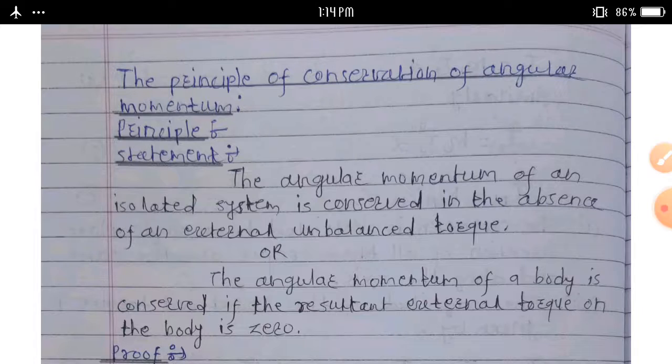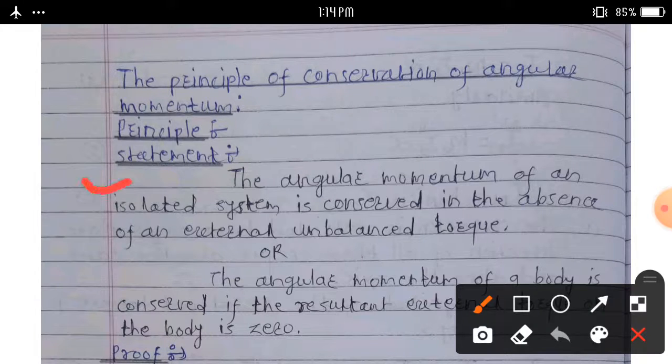Today we'll learn a new topic, the principle of conservation of angular momentum. What is the principle of conservation of angular momentum? Statement here: the angular momentum of an isolated system is conserved in the absence of an external unbalanced force.